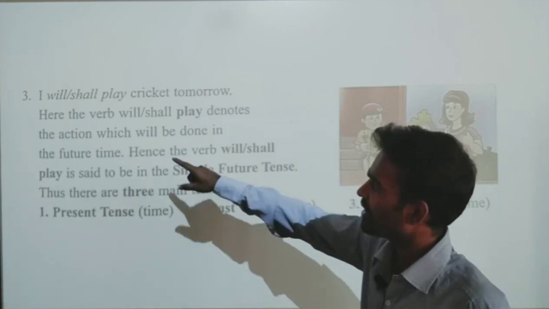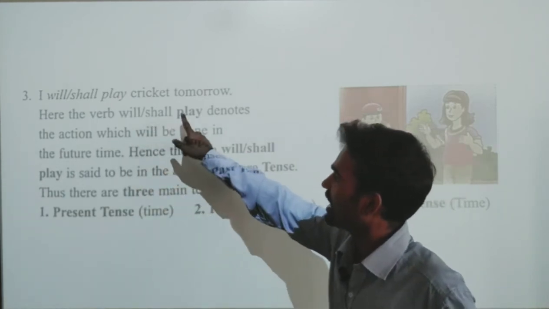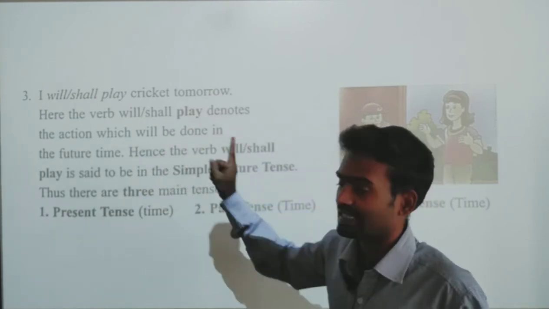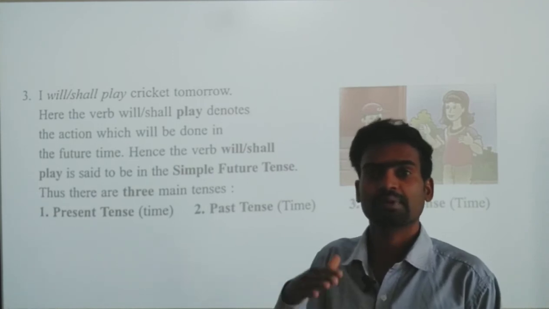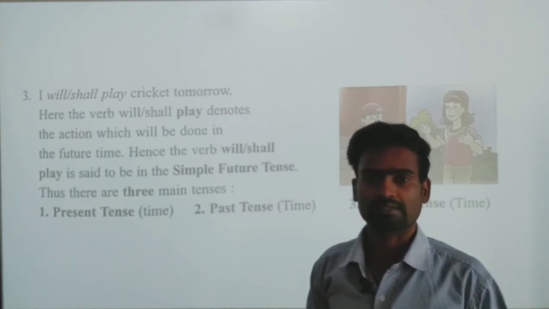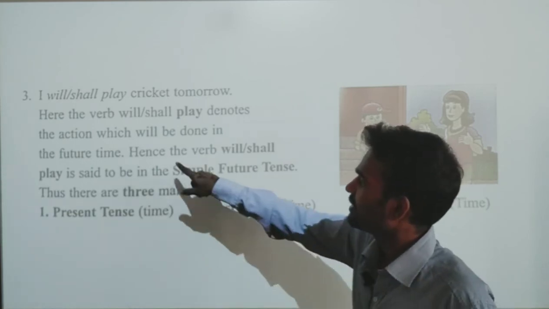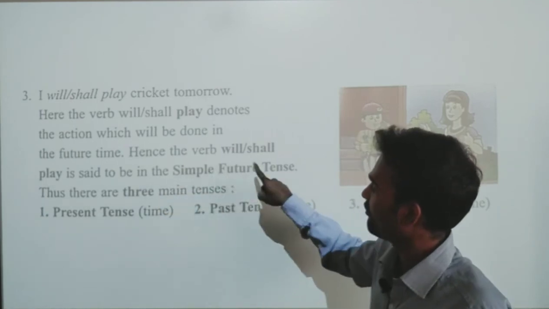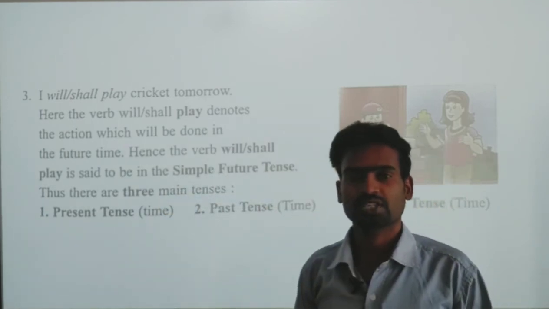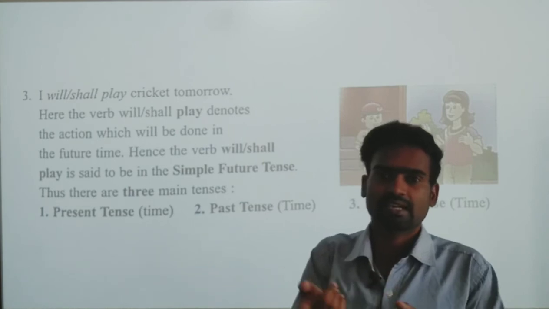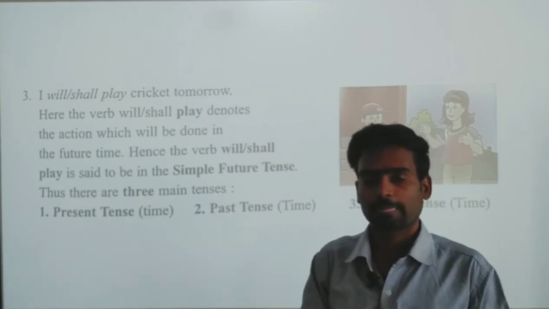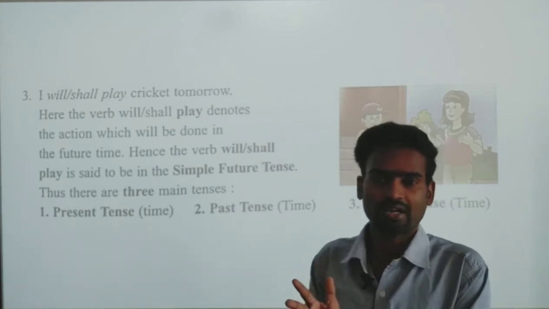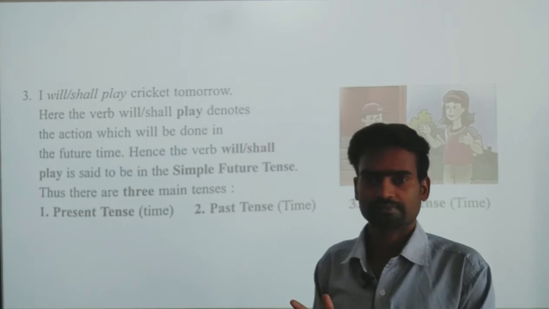So dear children, here the verb will or shall play denotes the action which will be done in the future time, not now or in the past, okay? And hence the verb will or shall play is said to be in the simple future tense. So dear children, this is simple present tense, simple past tense and simple future tense. This is very, very simple, dear children. So now we learned simple future, simple past and simple present, right?